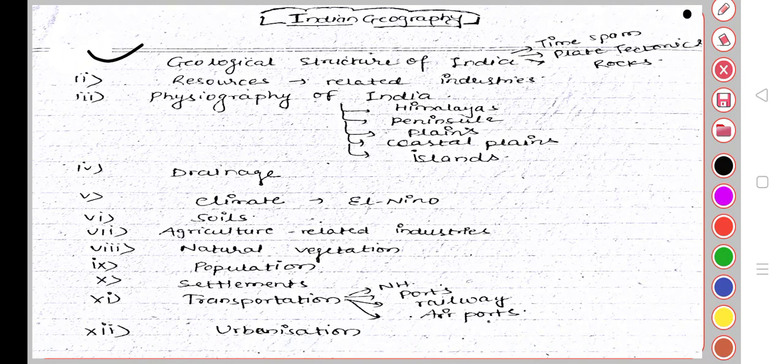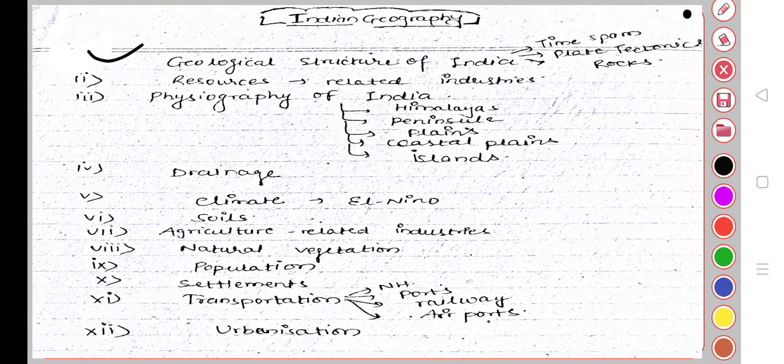Okay, so next topic is resources related to industries. Why does a particular industry exist here? Industry depends upon geographical features like water availability, raw material, and other points which you have to know, like the climate of that particular place.